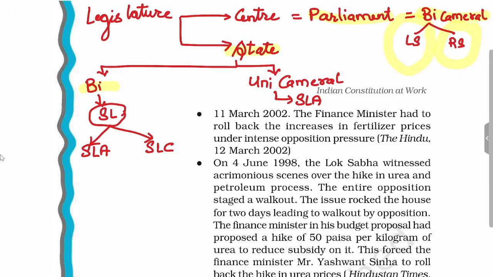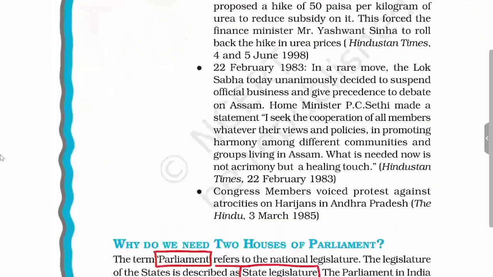Some states are bicameral, some states are unicameral. If a state is unicameral, it will have only the state legislative assembly. But if the state legislature is bicameral, it will have two houses, the state legislative assembly and the state legislative council. Okay, so legislature can be of two types, unicameral and bicameral, and this is the situation in India.